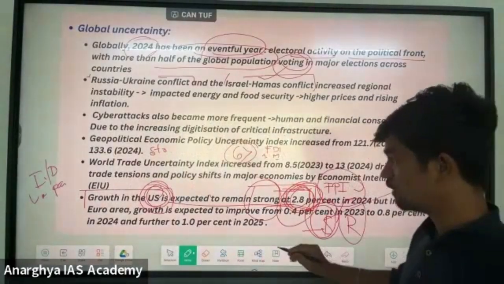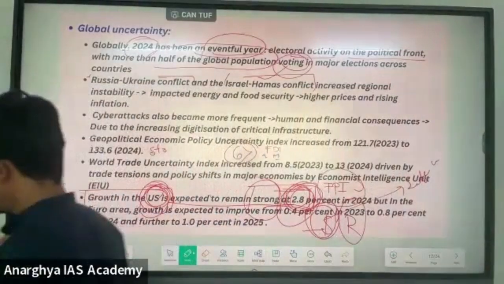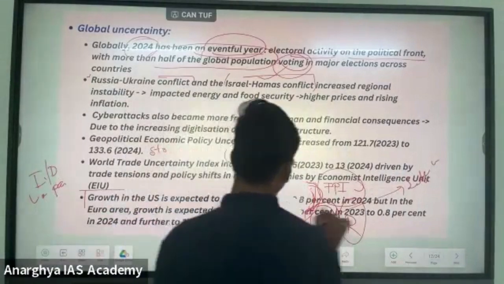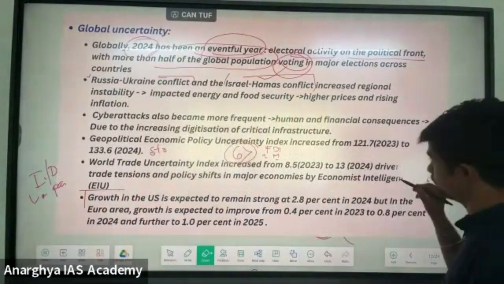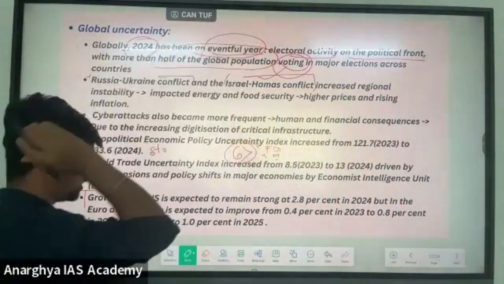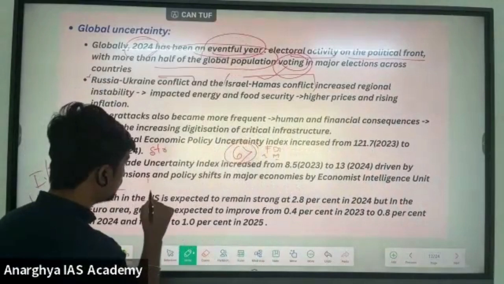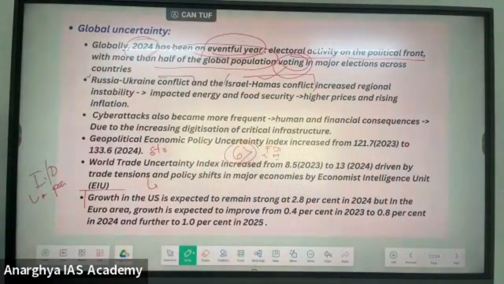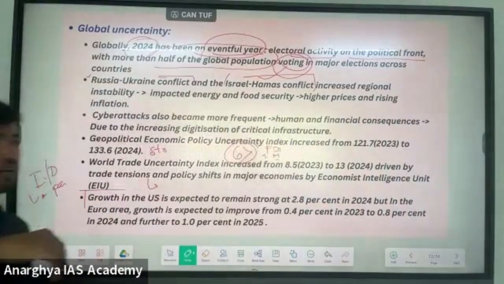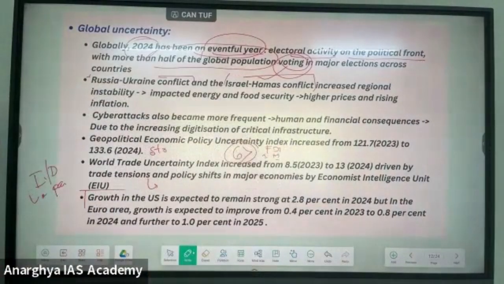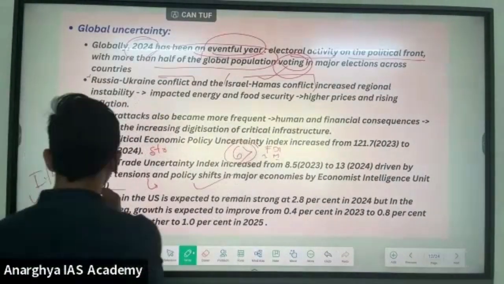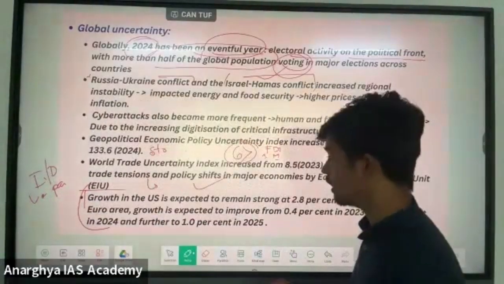Why I'm explaining this is that they will give one sentence here. Which of the following statements are correct regarding the global economic context? They will give one sentence that because of the strong economic growth in the USA, there is a decrease in the forex reserves in India. That is correct.